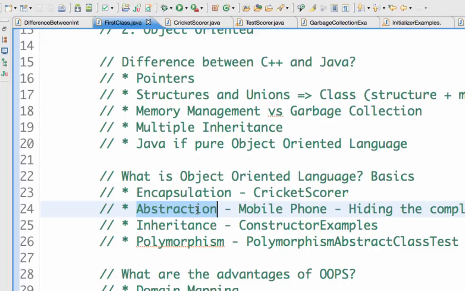It has to establish a connection to the mobile provider, and then it has to check with the mobile provider if you have enough balance. Then there are a lot of things which happen behind the screen. But as far as the user is concerned, the mobile phone is a very easy interface. So all the complexity that lies behind a mobile phone is hidden away from the user. So that's a very important thing. That's also present in software and in object-oriented languages, and that is called abstraction. Abstraction is nothing but hiding the complexity.